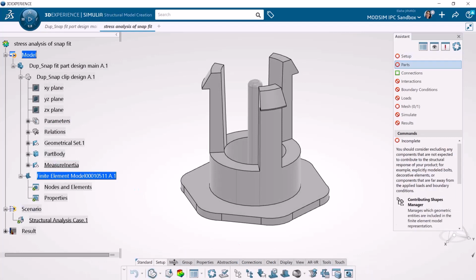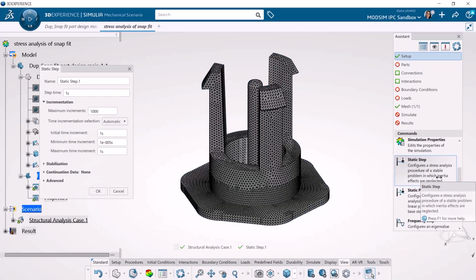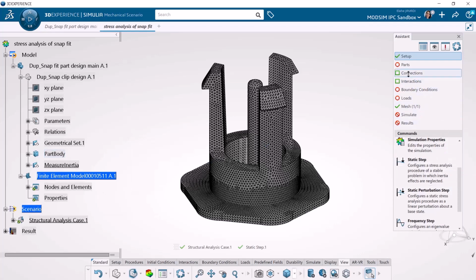If you double click on that, the application changes to the structural model creation app, where we can generate a tetrahedron mesh with the size of 0.7 millimeters. And then we can set up the simulation as a static step simulation with initial time increments of 0.01 seconds.